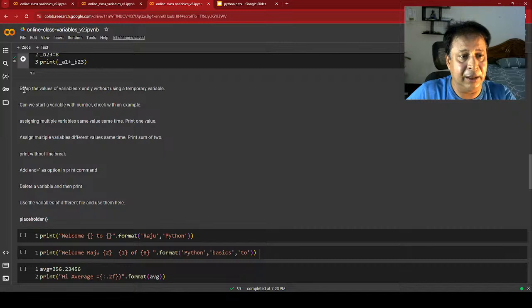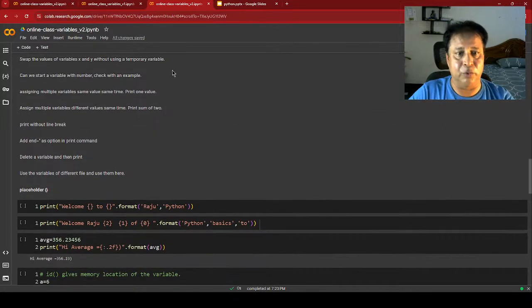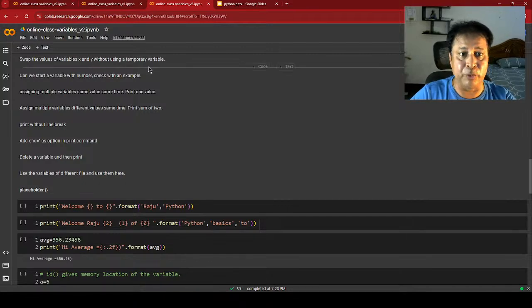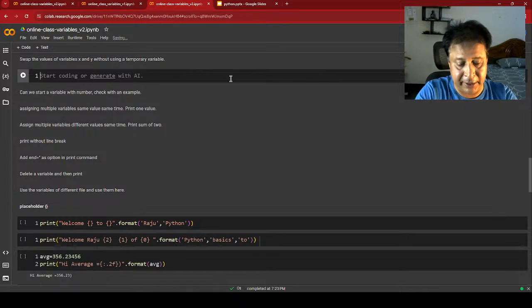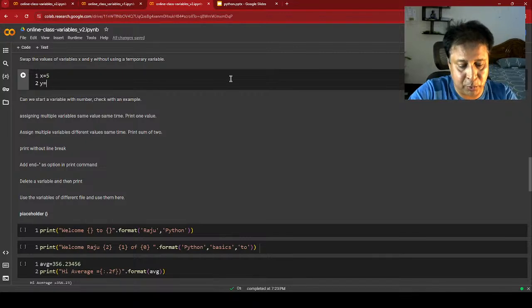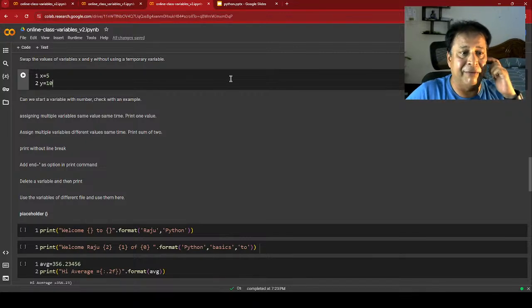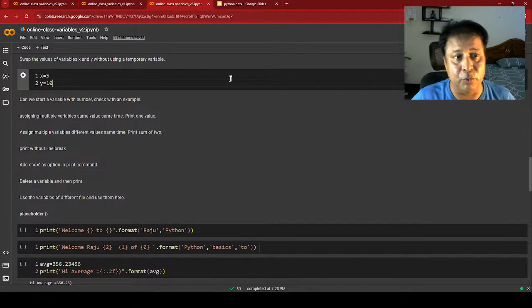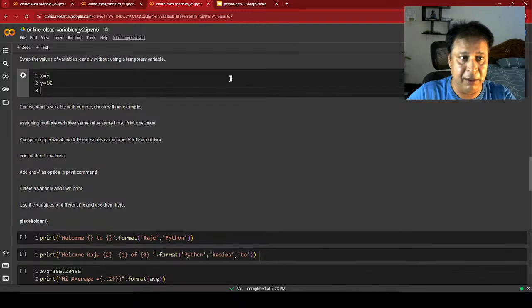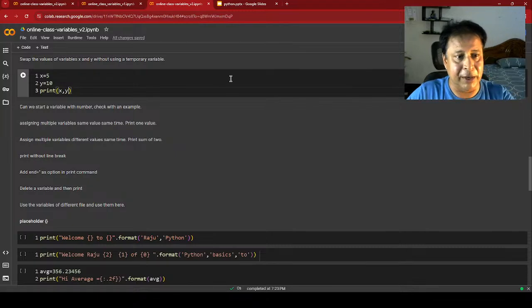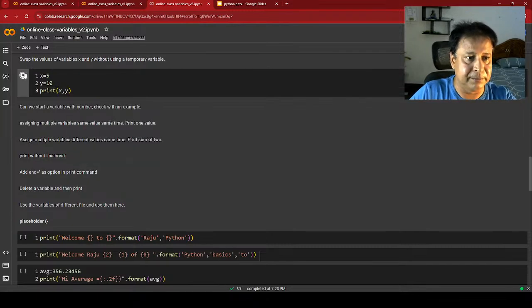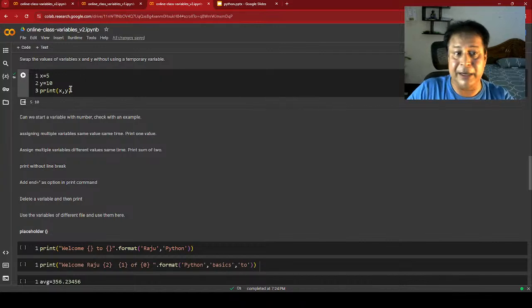Okay, now slowly we are moving a bit towards the practical use of variables. So, can you swap the values of variables x and y without using a temporary variable? Usually what we do, let me just check it. x is equal to say 5, y equal to 10. You just print the value of x and y, but the values should be swapped. So y should be 5 and x should be 10. Now if I print like this, print x, y, what will happen? It will print 5 and 10. Nothing great in that, fine, it has come up. But I want to swap this.